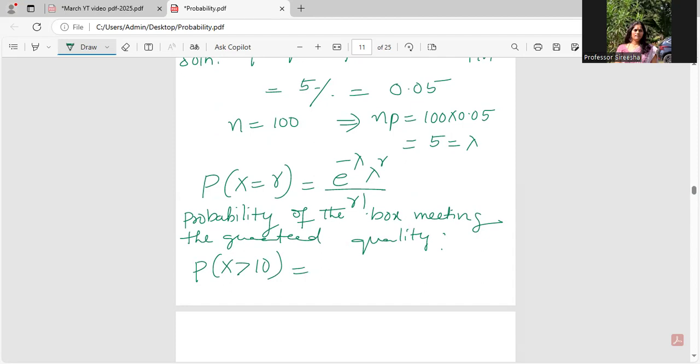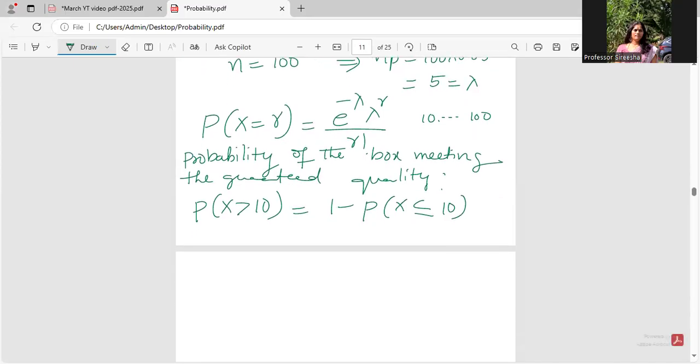Okay. I can either calculate this directly, I should start from 10 and go on till 100 and calculate all the probabilities. Instead, I can use this formula. 1 minus P of x less than or equal to 10 would be easy for me, provided I have a calculator. So this is nothing but 1 minus summation, r is equal to 0 to 10. You all know this formula, right? X greater than 10, 1 minus P of x less than or equal to 10.